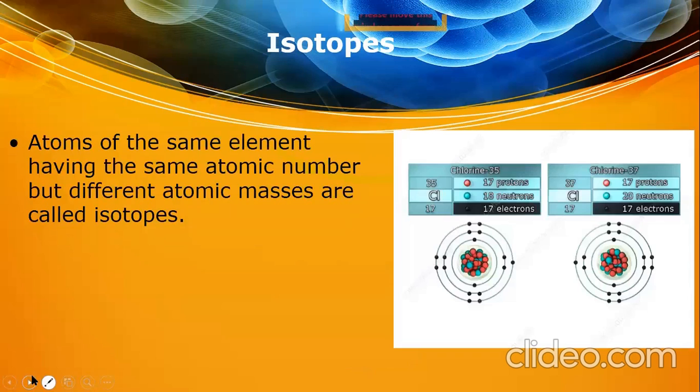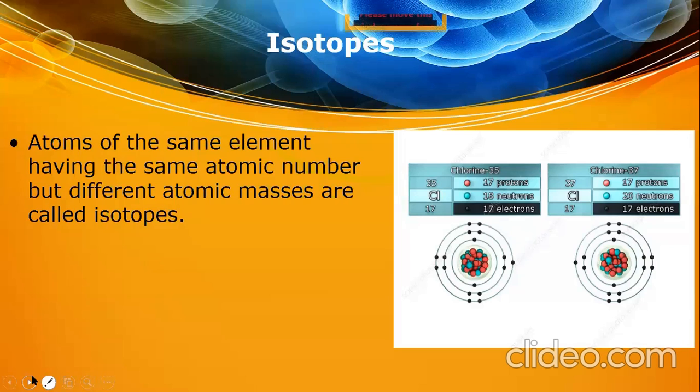There are some elements in the periodic table in which the atoms have the same atomic number, but their atomic masses are different due to different numbers of neutrons, right? Like you have just calculated that in sodium there are 11 protons, but the number of neutrons is different. There were 12 neutrons.